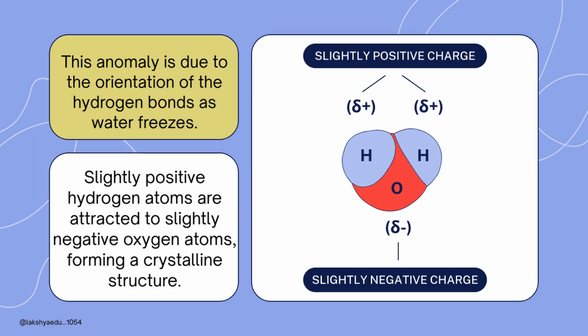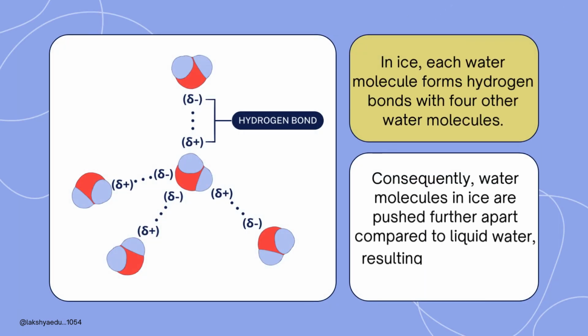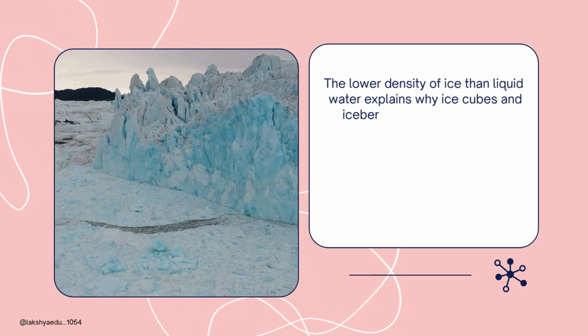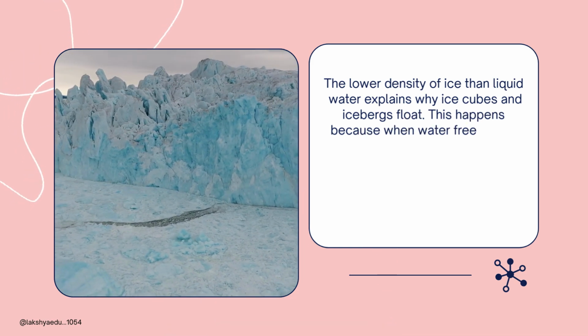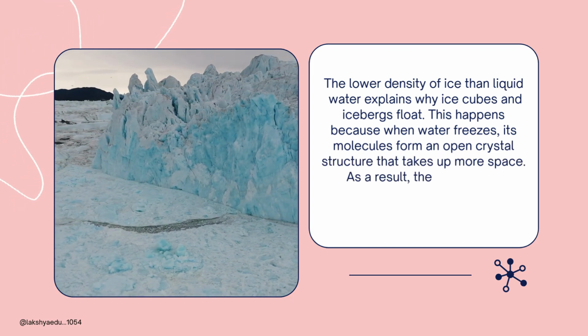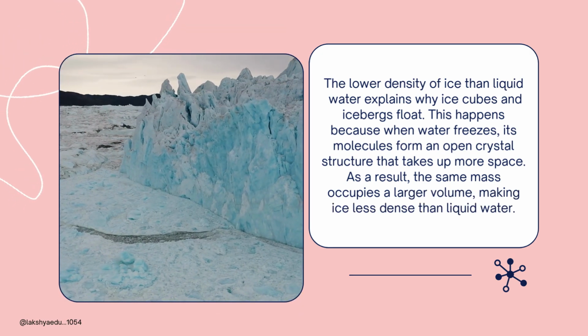Slightly positive hydrogen atoms are attracted to slightly negative oxygen atoms, forming a crystalline structure. In ice, each water molecule forms hydrogen bonds with 4 other water molecules. Consequently, water molecules in ice are pushed further apart compared to liquid water, resulting in a hexagonal structure in ice. The lower density of ice than liquid water explains why ice cubes and icebergs float. This happens because when water freezes, its molecules form an open crystal structure that takes up more space. As a result, the same mass occupies a larger volume, making ice less dense than liquid water.